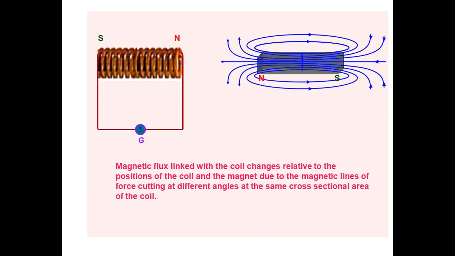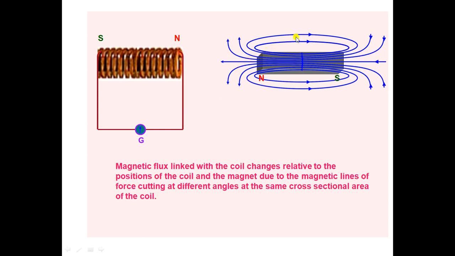The deflection of the galvanometer is large when the magnet is moved faster towards or away from the coil. That is, the deflection of the galvanometer is large whenever the bar magnet's motion is faster, then the deflection is more.